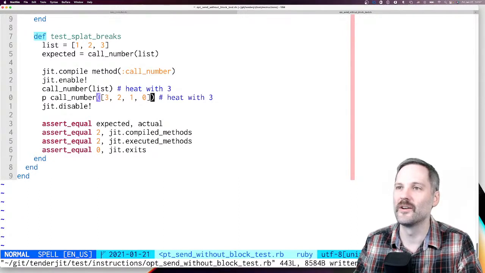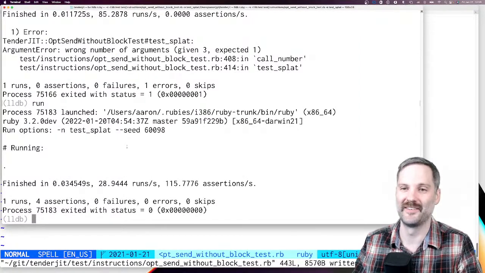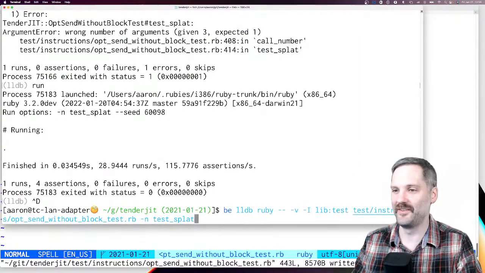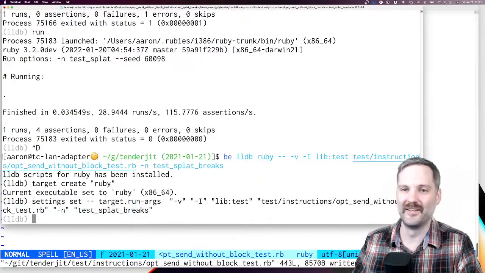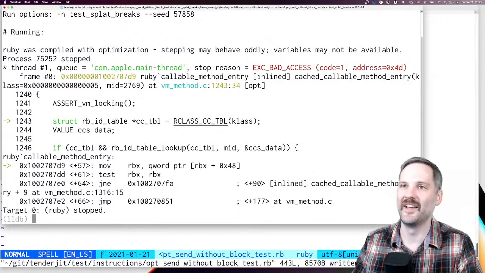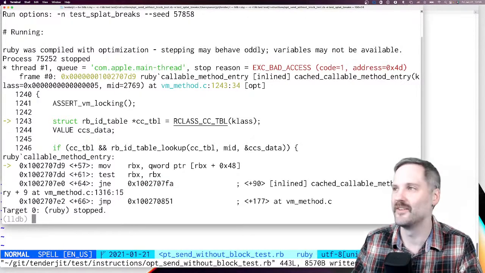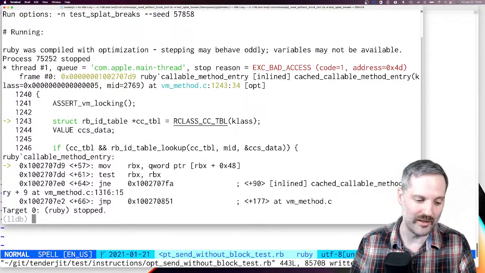I think this is gonna work. No, it's not gonna work. It's not going to work. It won't work. It's gonna break. Let's see, test splat breaks. Okay. Yeah, nice. Segv.